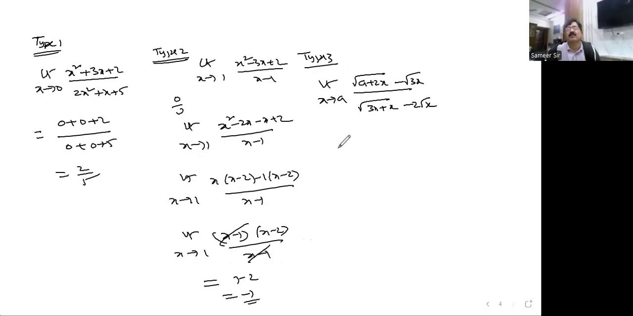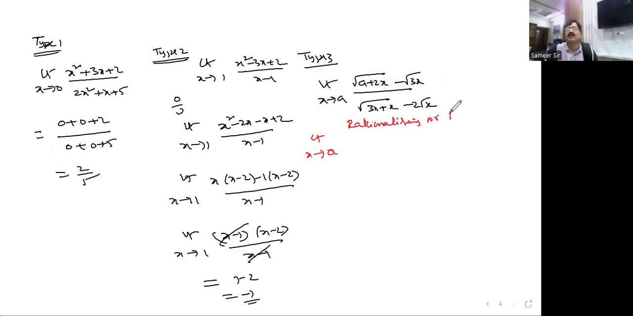And come to the third type. What is that third type? Wherever you find a root like this. Here I have taken one example where root is present in both. How am I evaluating this? Sometimes it may be only in the numerator, sometimes it may be in the denominator. If you find like this, here also we are getting 0 by 0, no doubt. If you substitute x tends to a value, you will get 0 by 0. So better go for rationalization. If you rationalize the numerator and denominator separately here, what is that? Rationalizing.